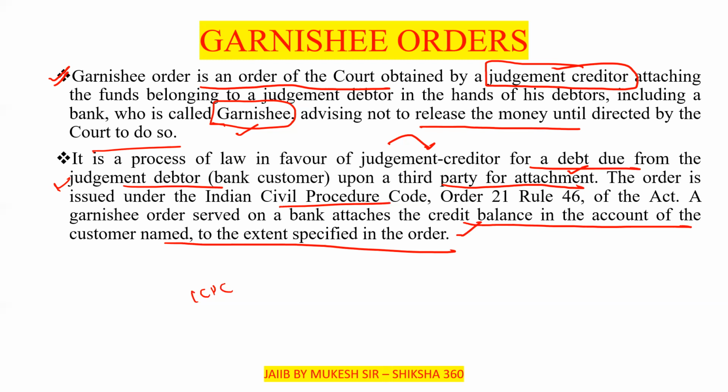Like as per the court order, they have mentioned that there are 7 lakh available in the account of the customer, and they say you have to put a hold of 4 lakh. So you have to put the hold only on the 4 lakh, not on the 7 lakh, and the rest of the amount the person can utilize. Whatever instruction is given in the order, they have to follow that.